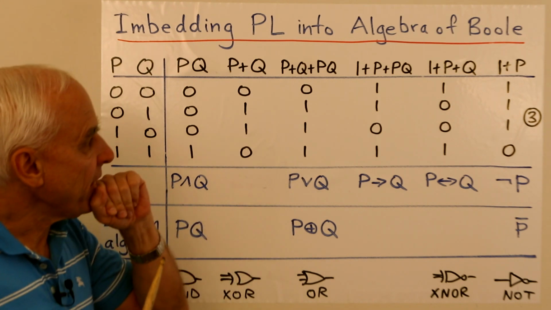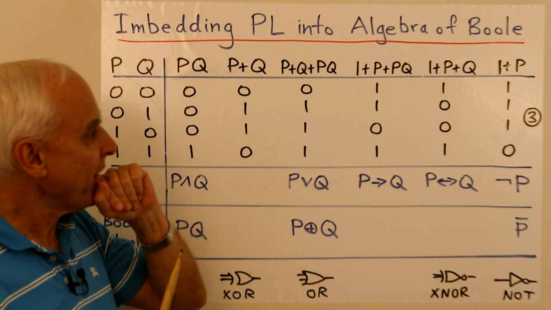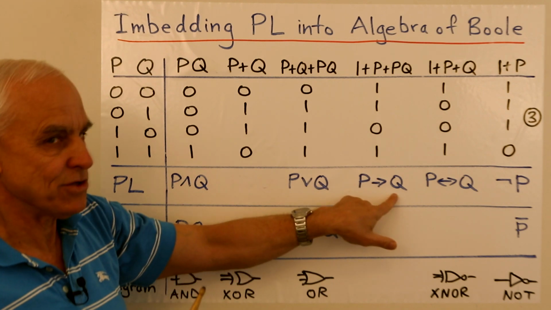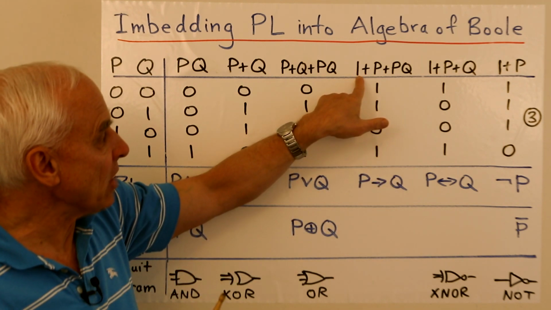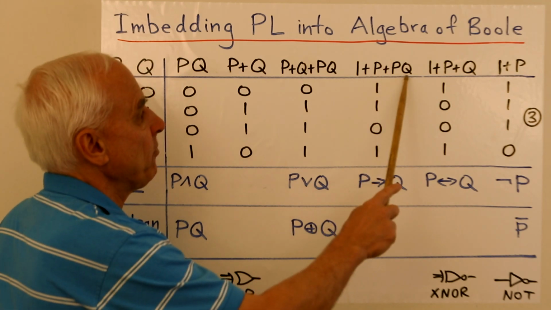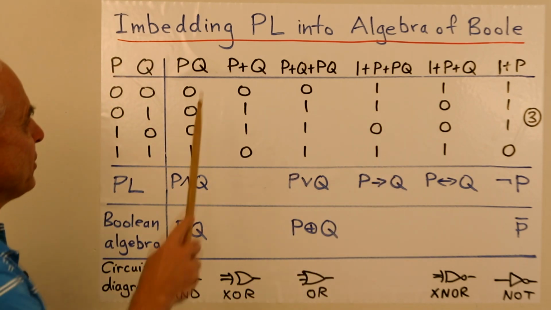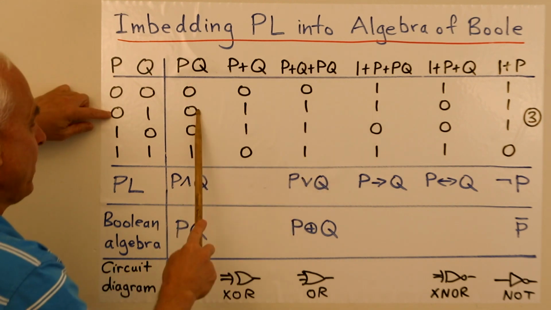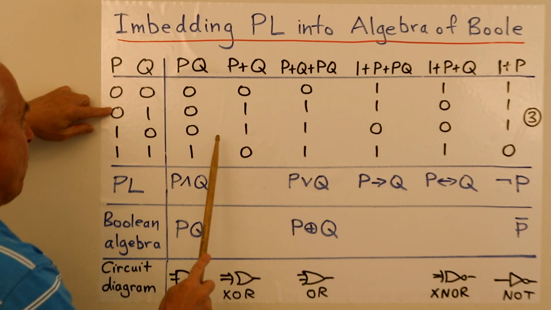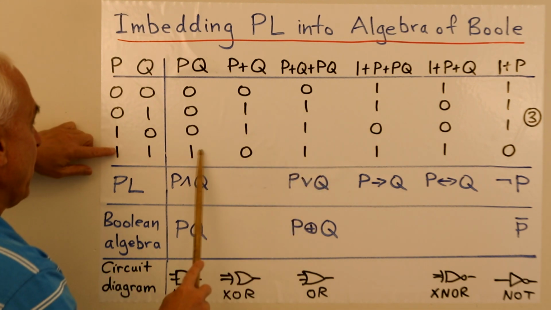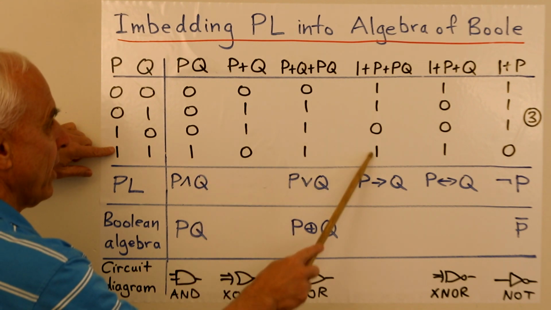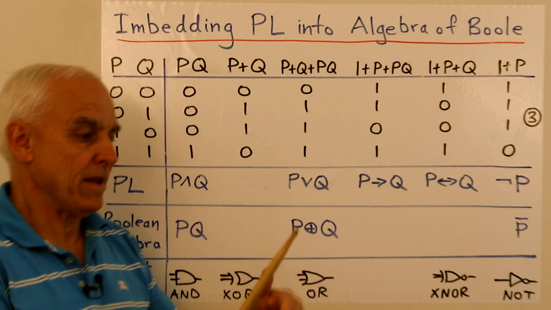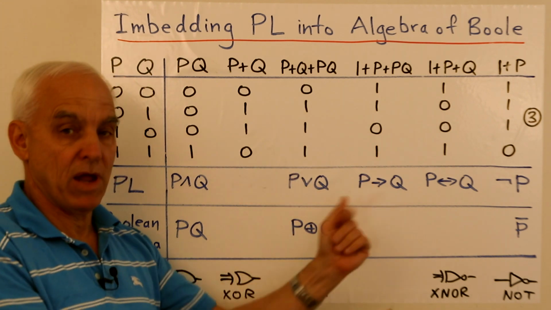Now, if we want to get at the implication, here is the Boole polynomial for that. P implies Q, what's usually called that. We are now going to think about it in the algebra of Boole as 1 plus P plus PQ. Okay, so there's PQ, there's P. If you add them, you get 0, you add 1, you get 1. Add these, you get 0, add 1, you get 1. Here you get 1, add 1, you get 0. Here you get 0, add 1, you get 1. Right? So this indeed is an arithmetical description of what in the propositional logic story is called P implies Q.